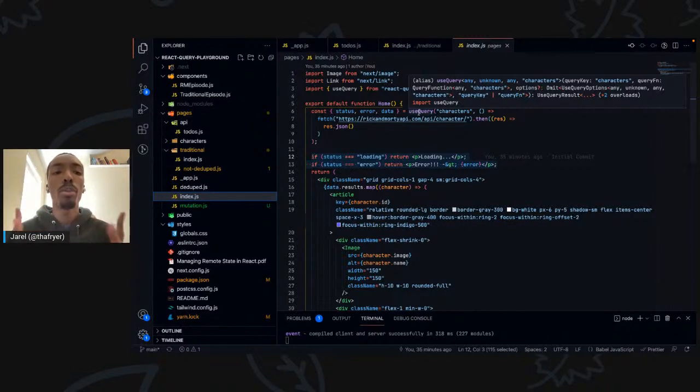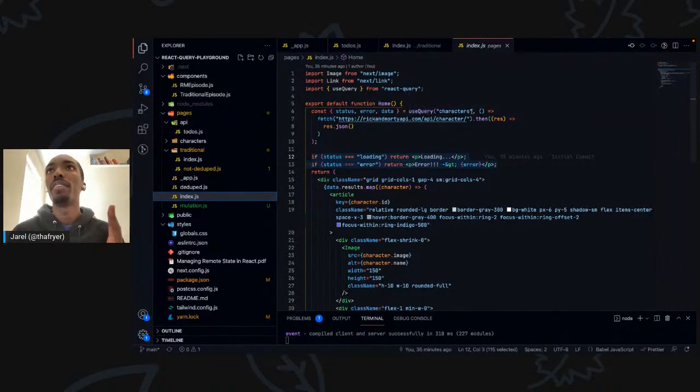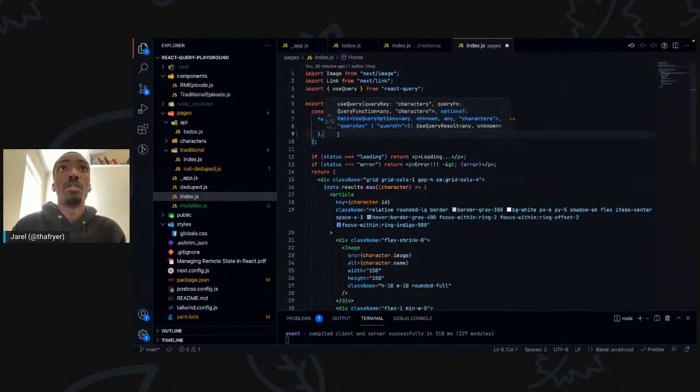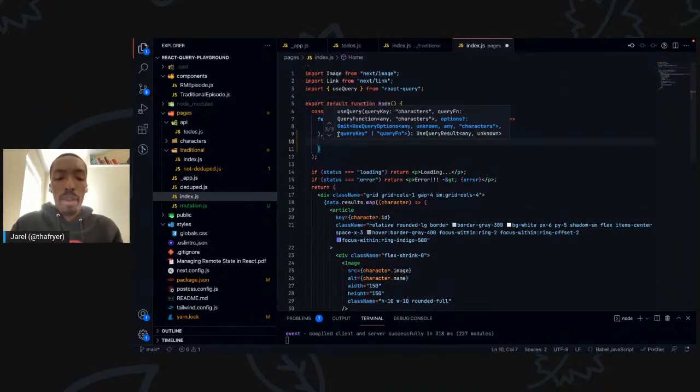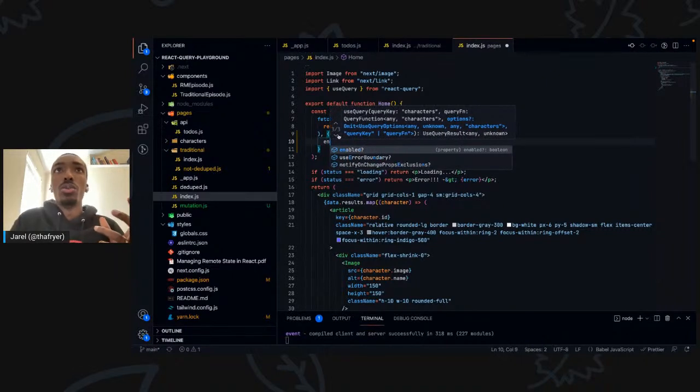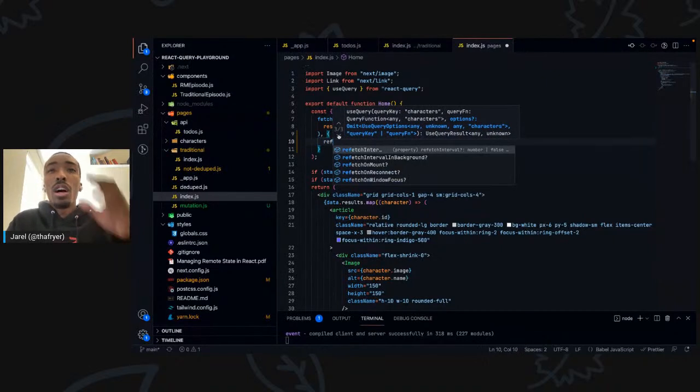So there are two parts that make up this query: the query key, which we'll talk more about a little later, and the query function. Along with this, I could override some defaults and pass a lot of other items, like enabled, useErrorBoundary, notifyOnChangeProps, a bunch of other pieces that fill out this picture of what we think about when we're managing our remote state.